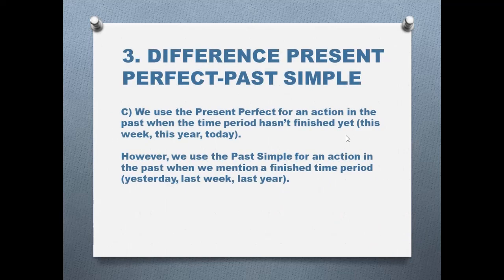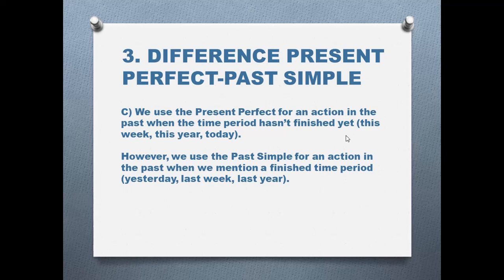And the last difference between these two tenses is that the present perfect expresses an action that started in the past, that took place in the past, but the period of time when that action happened hasn't finished. So we can say time expressions that imply the moment we are living.